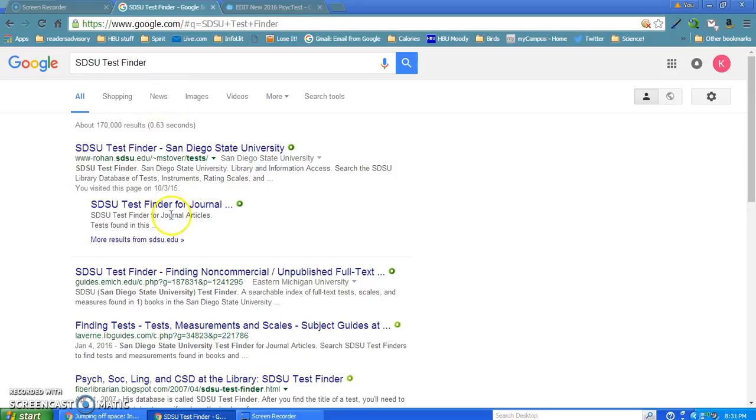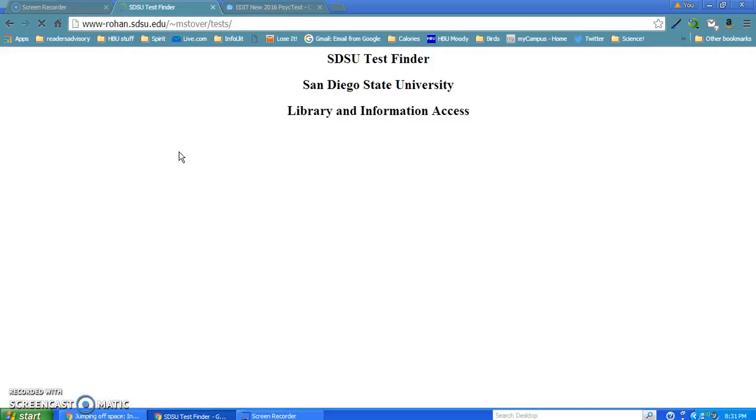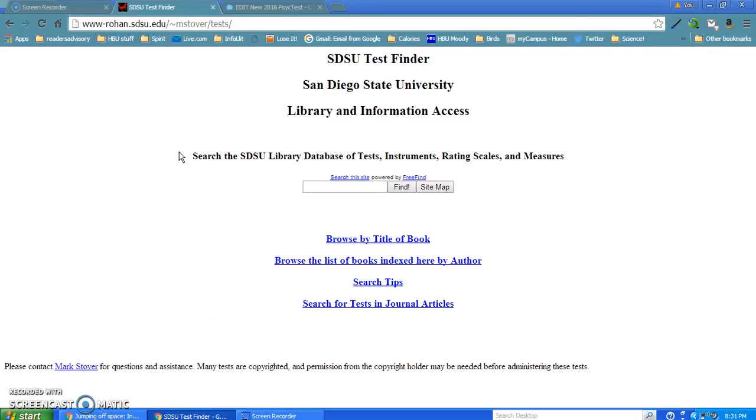And here's one for journals. I'm just going to go into the main one. You can also search or browse by the title of books with different tests in them, or browse by authors. There's some search tips, and also for journal articles here if you want to use that one. Just really simply, I'm going to go in here and search the name of an actual food journal.